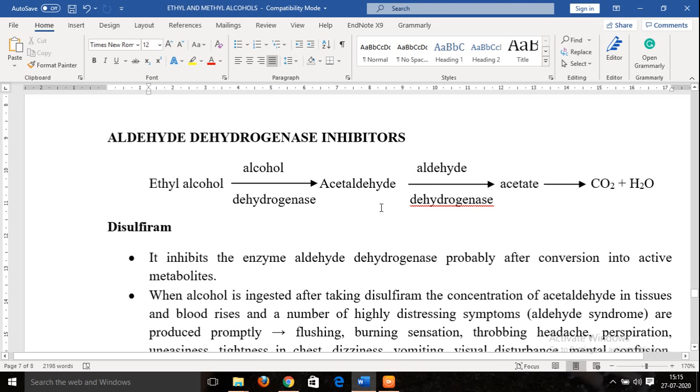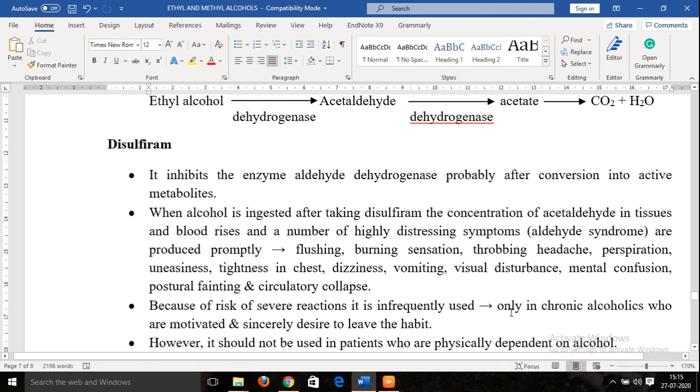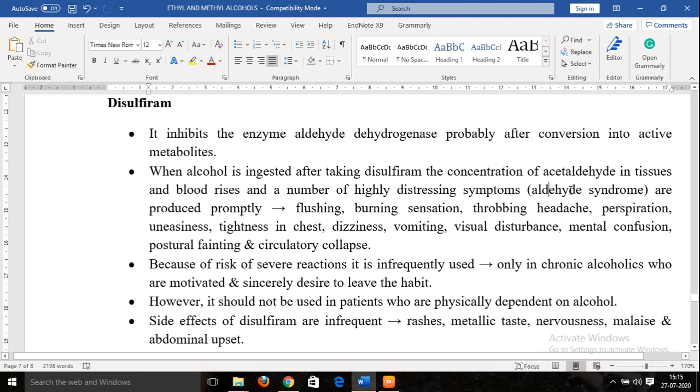Because of this inhibitor, the concentration of acetaldehyde in the body will go on increasing. Its concentration in the tissues as well as in the blood will start rising, and because of accumulation of this acetaldehyde, a number of highly distressing symptoms will start precipitating. These symptoms are collectively termed as aldehyde syndrome. So all these symptoms together are known as aldehyde syndrome.